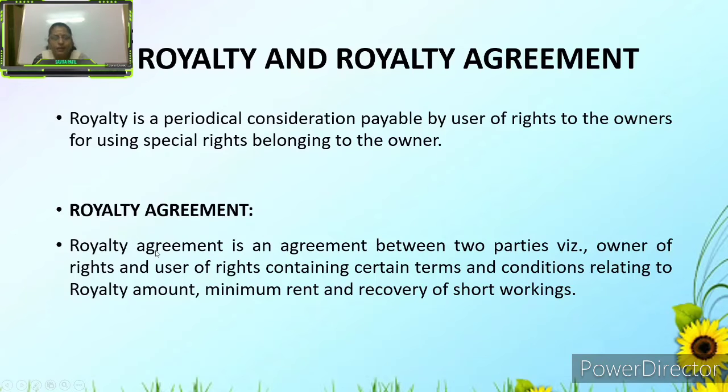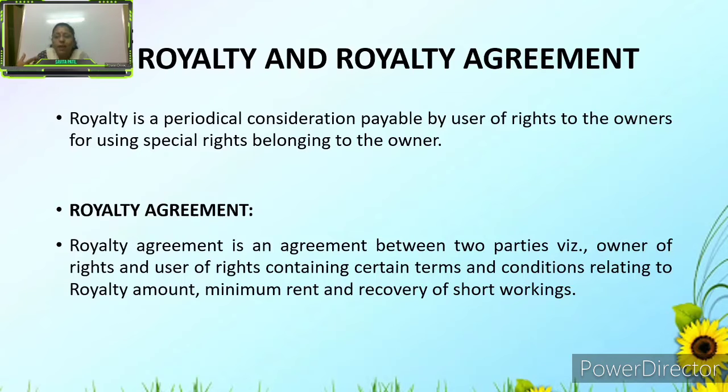Royalty agreement is an agreement between two parties, the owner of rights and the user of rights. Here we have to understand that there are two parties: one is the owner, another is the user. So there is an agreement between the owner of rights and the user of rights, containing certain terms and conditions relating to royalty amount, minimum rent, and recovery of short workings.